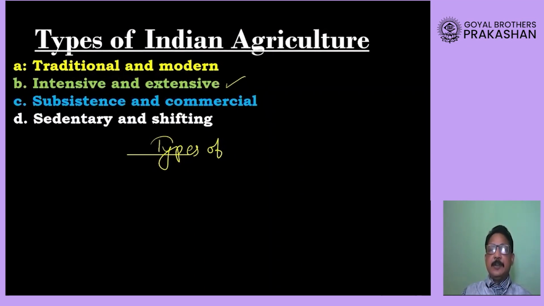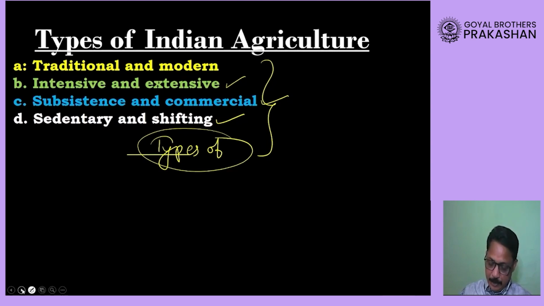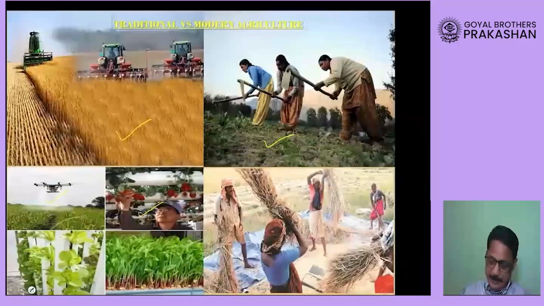We will study that step by step. Then subsistence and commercial agriculture, and last one is sedentary and shifting agriculture. We will study all these terms step by step. Okay, so these are different types or categories of Indian agriculture.